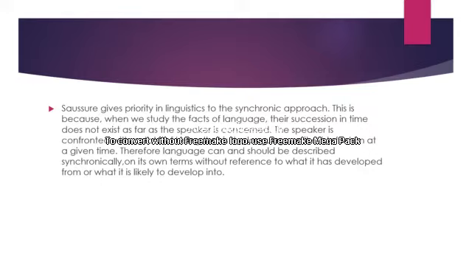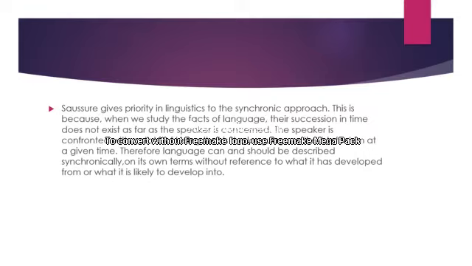Language can and should be described synchronically on its own terms without reference to what it has developed from or what it is likely to develop into. This does not mean that diachronic or historical study cannot be done. Saussure says that though the diachronic perspective is not related to the language system, it does affect or condition the system.